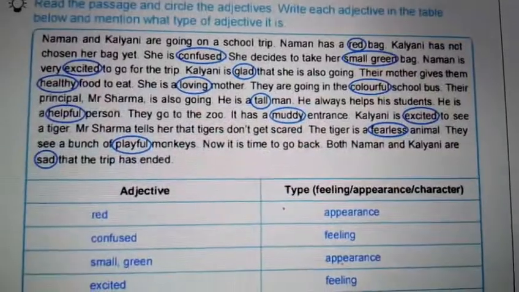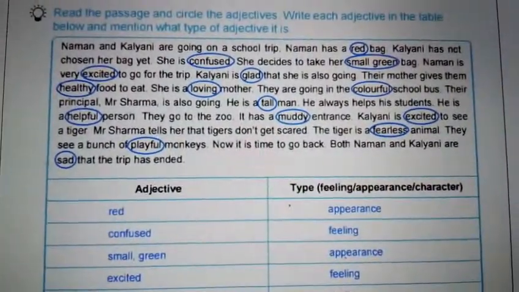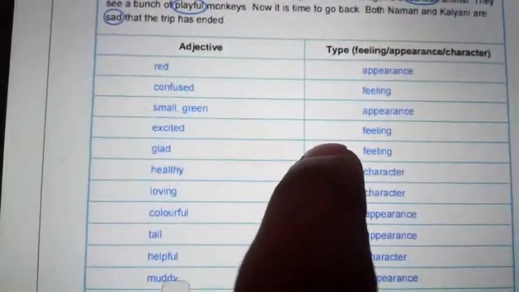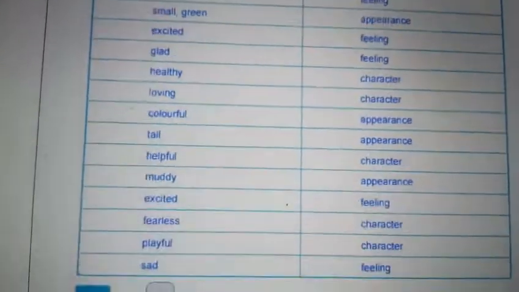In this slide you have to complete this table. I'll show the answers now. You have to pause the video and complete this worksheet, my dear children. Okay, you have to circle the adjectives first. After that you have to fill this table column.